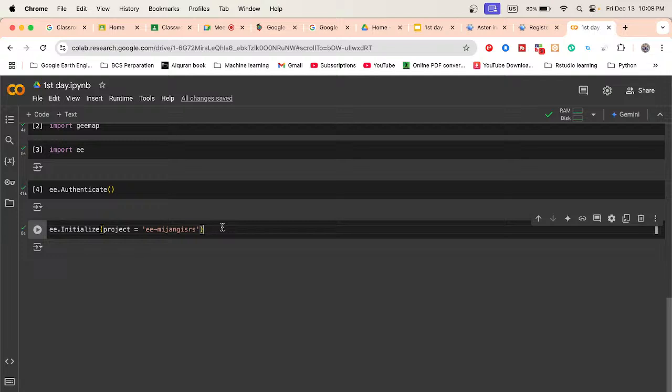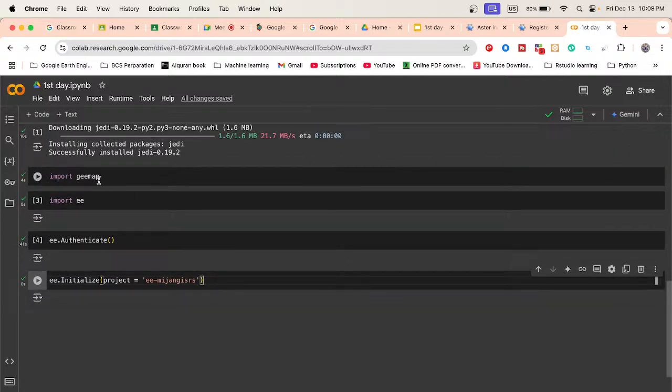So simply write this type of code: import gemap, import ee, then authenticate and also initialize with your project. Then this code editor is ready to use Google Earth Engine. Now this environment is ready to use the Google Earth Engine platform. We can easily use all Google Earth Engine server functions in this code editor. There is no problem because I already did all of the steps. So when you work with the Google Earth Engine Python API, just use it.